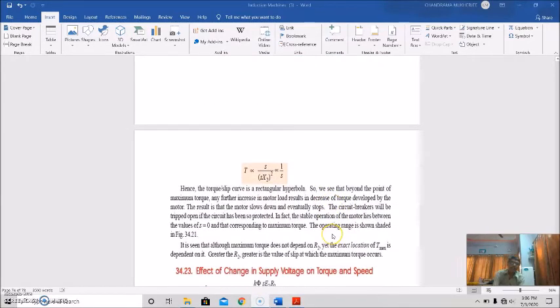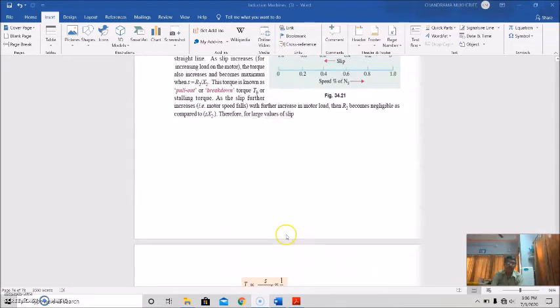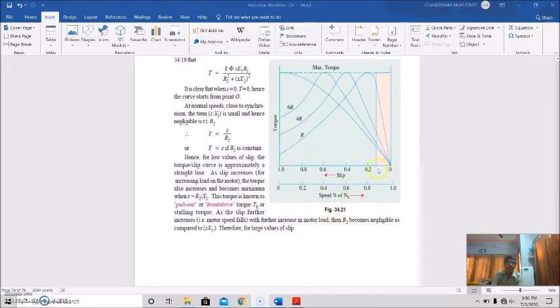So we see that beyond the point of maximum torque, any further increase in the motor load results in decrease of torque developed by the motor, and the result is that the motor slows down and eventually stops. So the circuit breakers will be tripped open if the circuit has been so protected. In fact, the stable operation of the motor lies between the values of S equal to 0 and that corresponding to maximum torque. This is the stable operation zone.